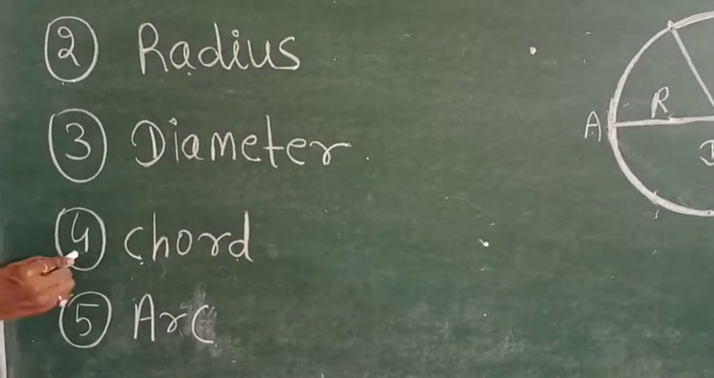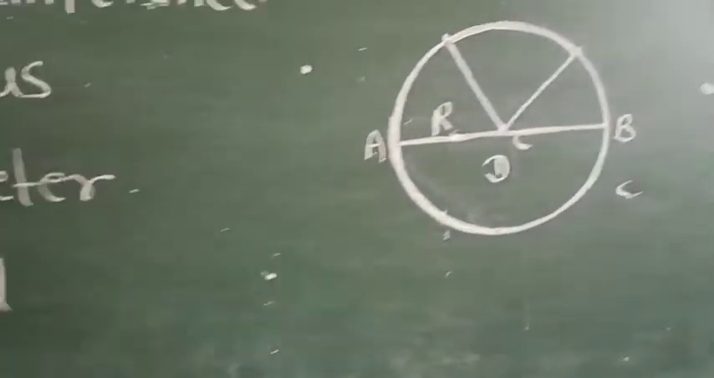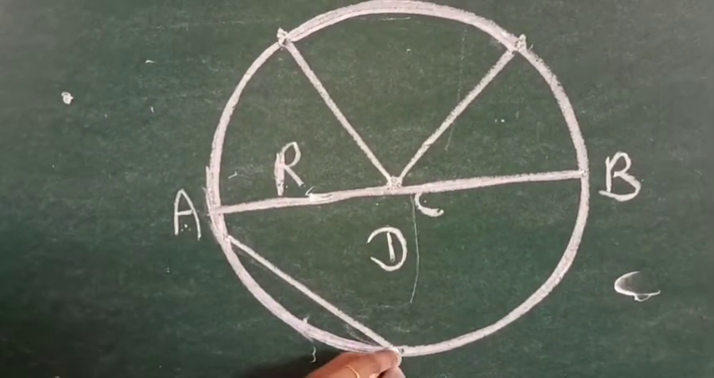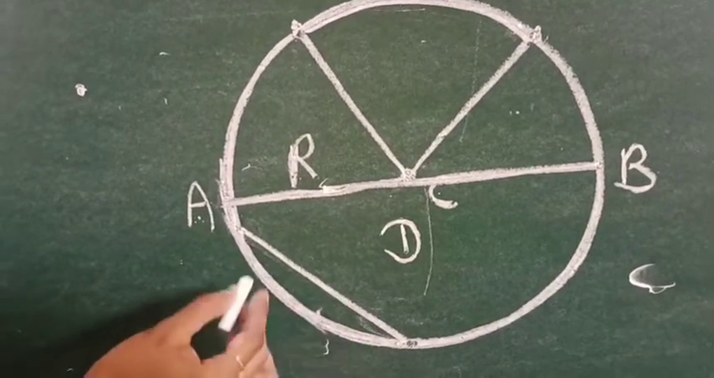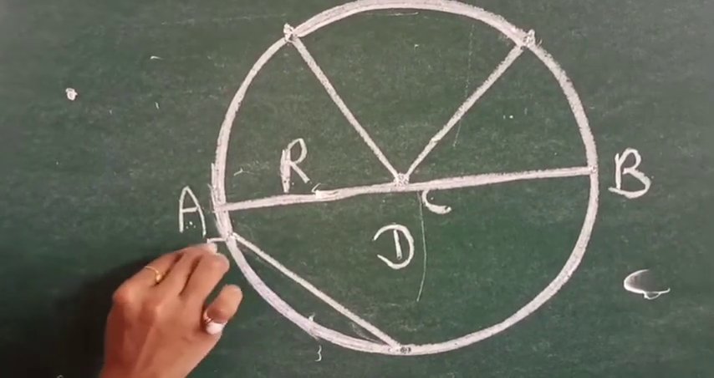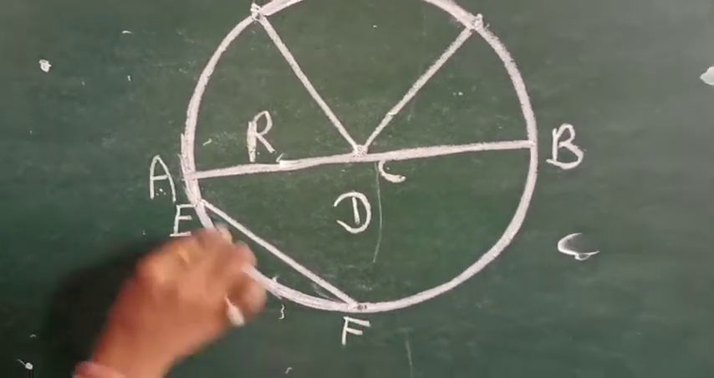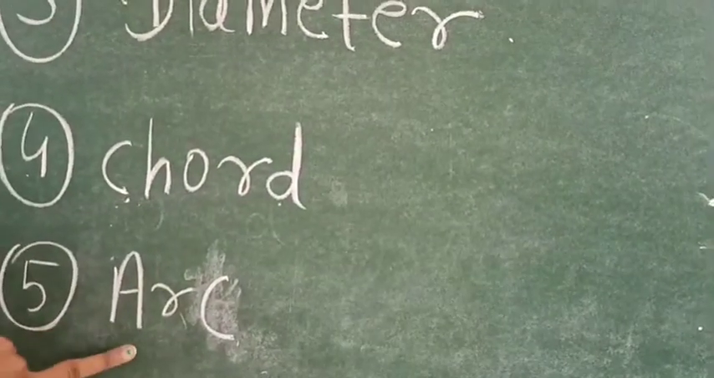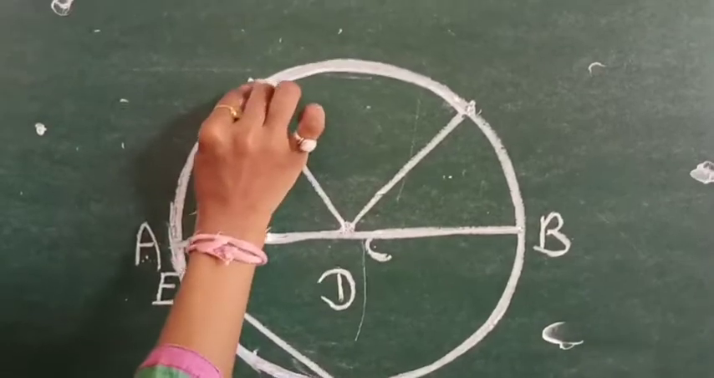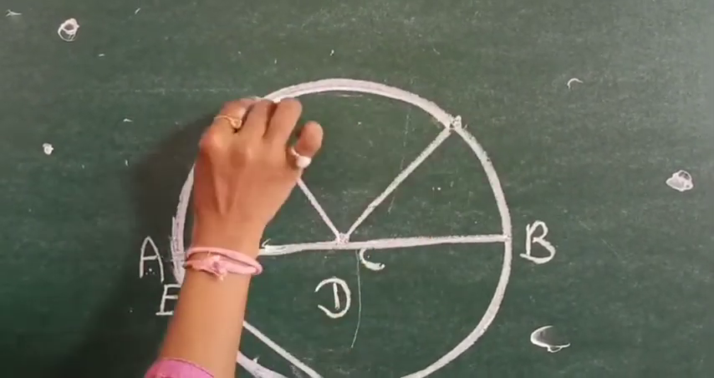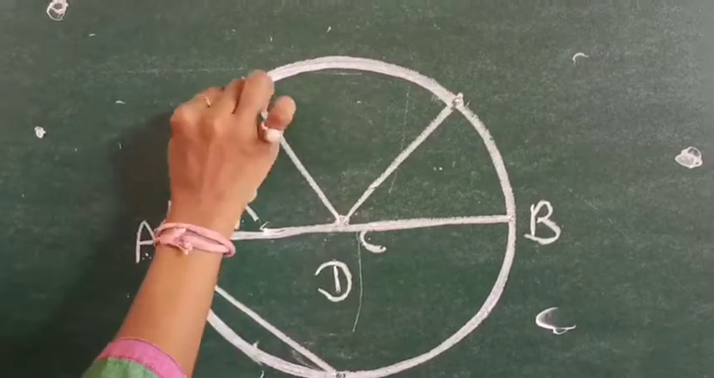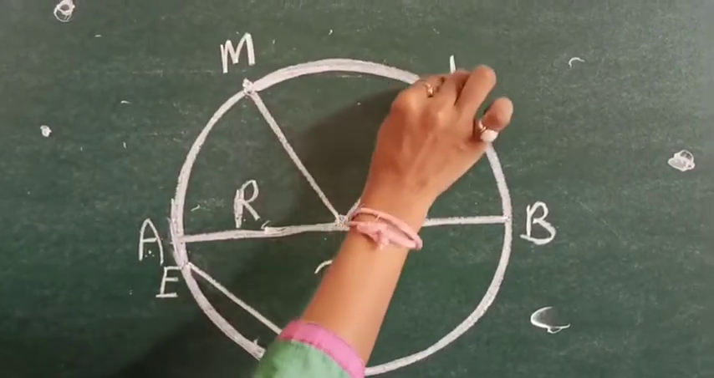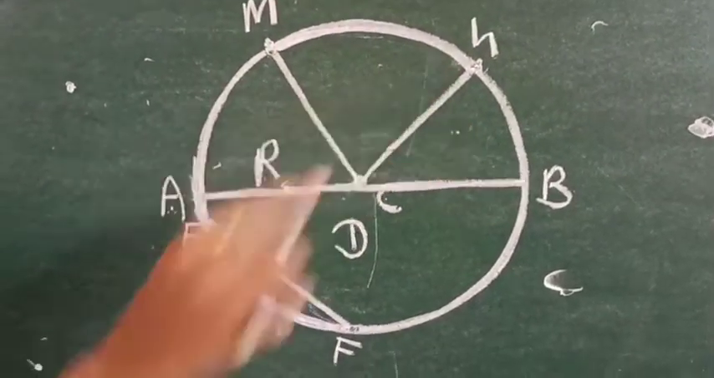Now we come to the fourth point, that is the chord. You can see here we draw a line like this, which is called a chord. We can give names like E and F. So this is called a chord. After this, our fifth point is the arc. We can take a part of the circumference, which is called an arc. We can give other names here, M and N. So this is our arc.